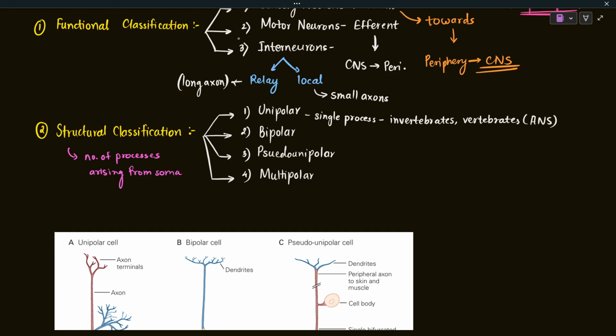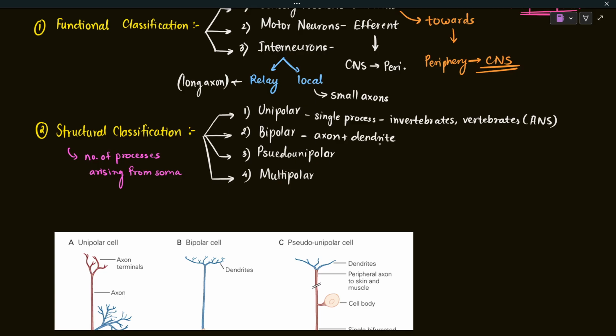Okay, the next category is known as bipolar neurons. Bi means two, so it has two poles. So obviously the cell body is going to give rise to two processes: one is the axon and the other is the dendrite.